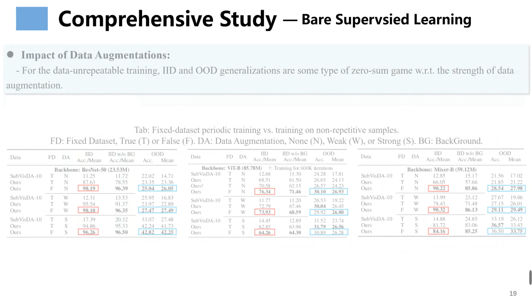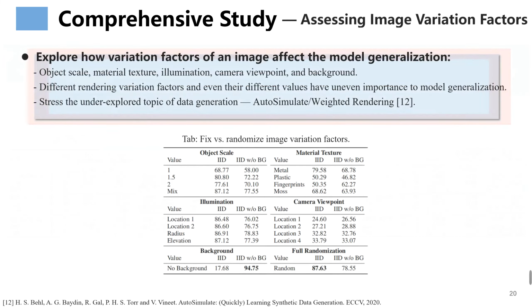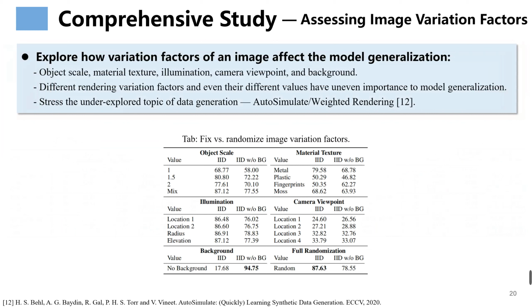For the empirical study on impact of data augmentations, we find that, for the data unrepeatable training, IID and OOD generalizations are some type of zero-sum game with respect to the strength of data augmentation. In addition, this paper explores how variation factors of an image affect the model generalization, such as object scale, material texture, illumination, camera viewpoint, and background. We find that different rendering variation factors and even their different values have uneven importance to model generalization. The observations also stress the underexplored topic of data generation, auto-simulate, namely weighted rendering.